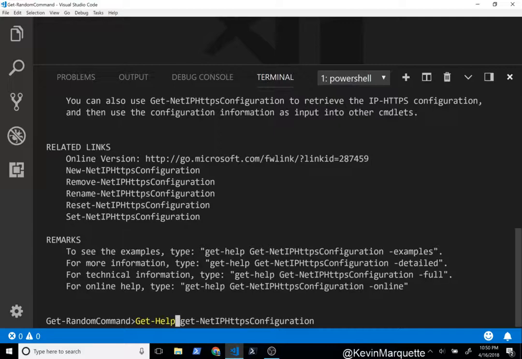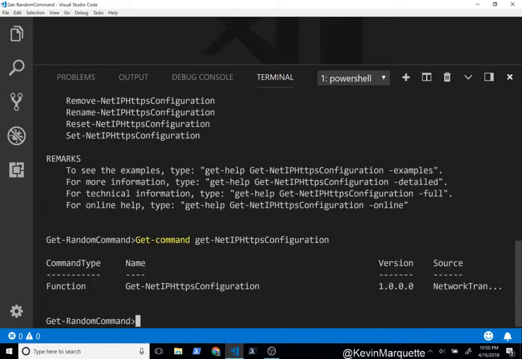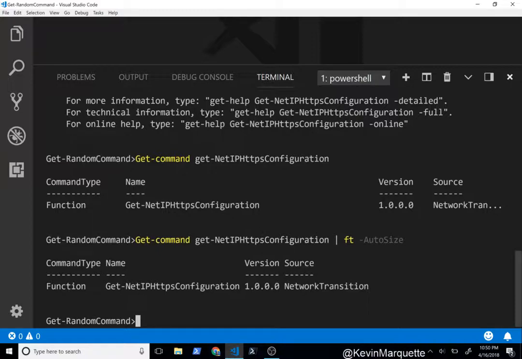Get-Command, syntax, network transition. What? You know, I am not familiar with this whatsoever. Actually, can we get an example?